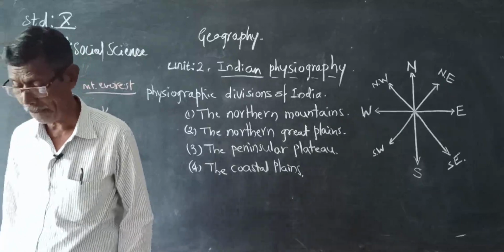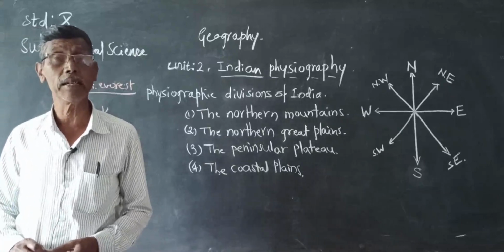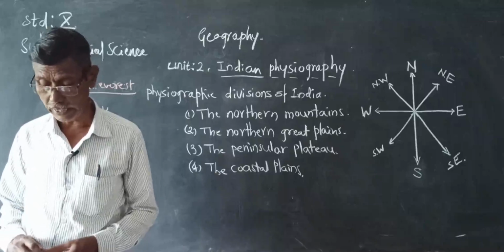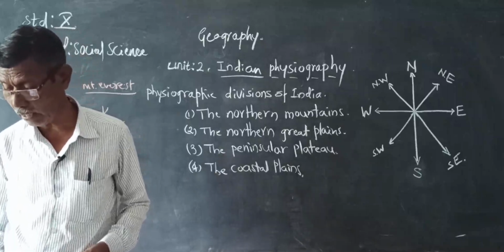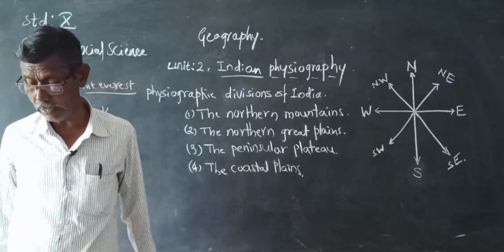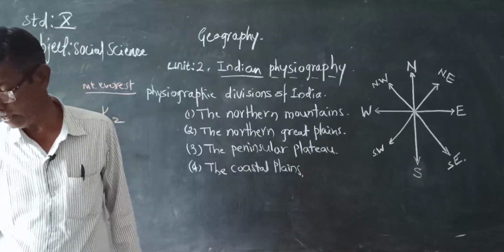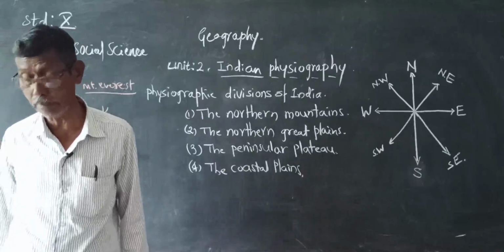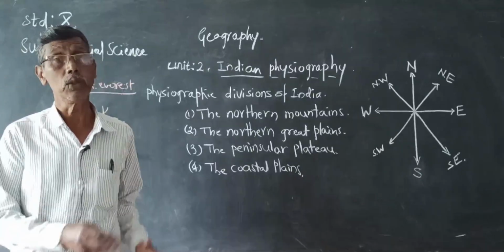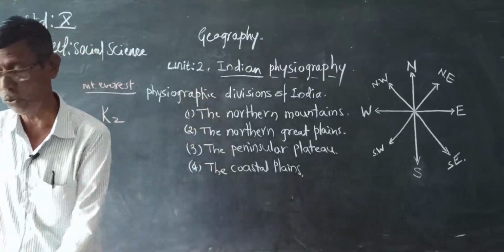Now the second, the lesser Himalayas. The second parallel range of the Greater Himalayas is the lesser Himalayas. It is the second parallel range of the northern mountains. These ranges are located to the south of the Greater Himalayas and to the north of the foothills.